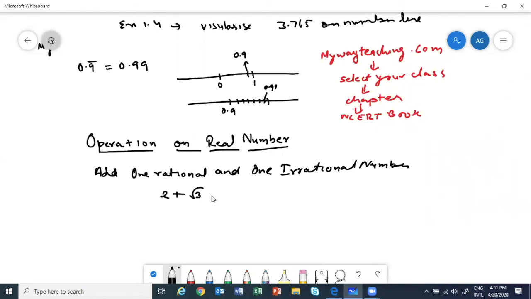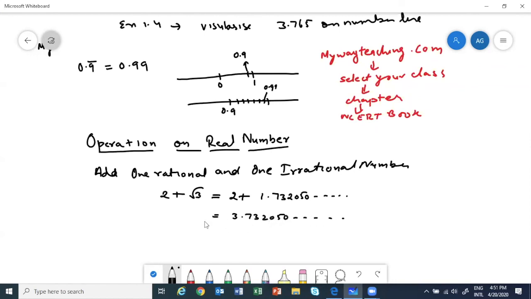So think what happens if I add them. I will get 2 plus the value of √3, which is 1.732050 and not terminating. So what will I get? 3.732050 and all the remaining numbers.